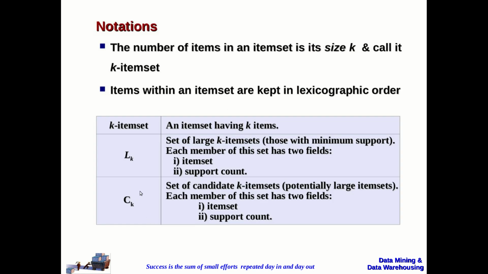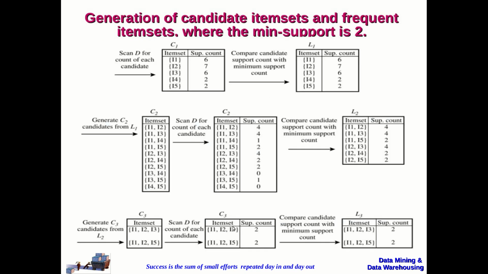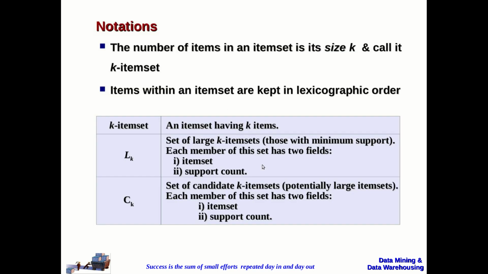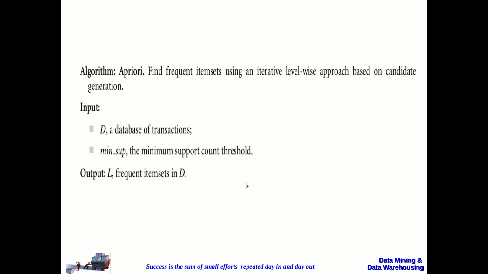In the same way, Ck is the set of candidate k item sets, and each member of this set has 2 fields again, with item set and the support count. So that is what we have seen. C3 will be the candidate 3 item set. C2 is candidate 2 item set. The first field will be item set. The second field will be the support count value. So these are the notations used here.